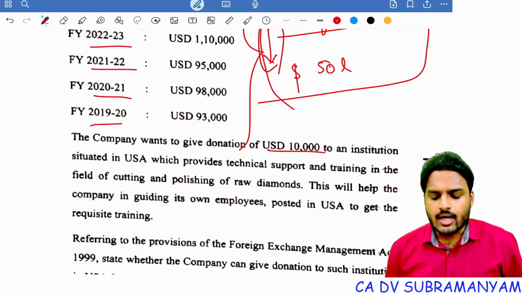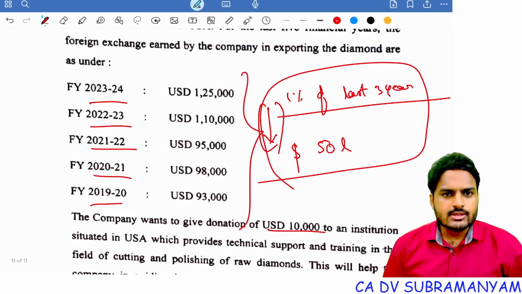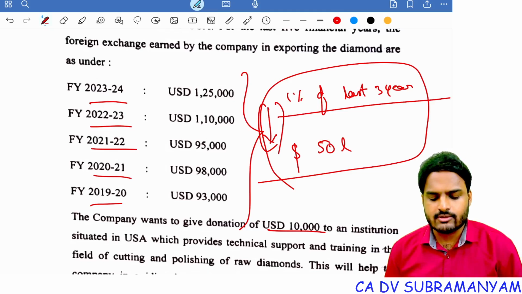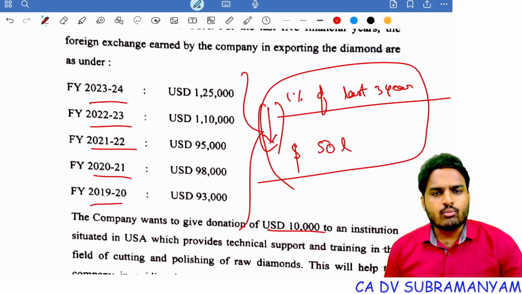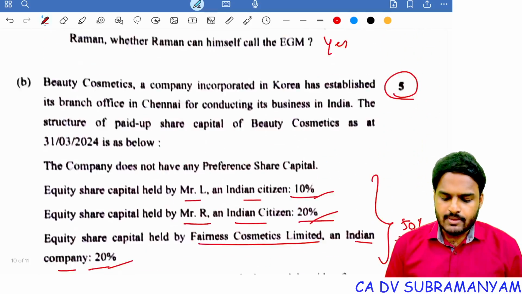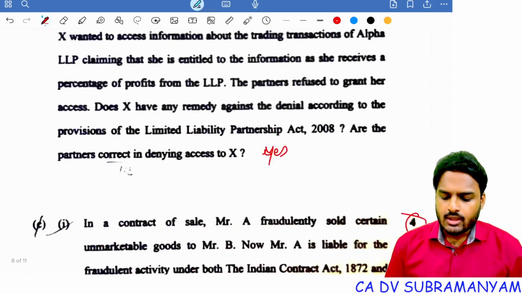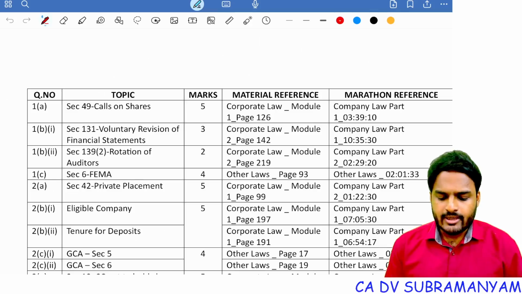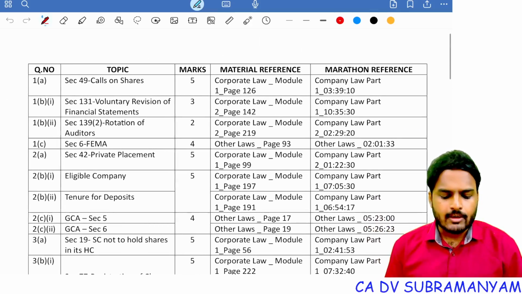So without RBI approval, they can make donations up to 1% of last 3 years foreign exchange earnings, or 50 lakh dollars, whichever is less. If they want to donate more than that limit, definitely RBI approval is required. So with this, question paper analysis is completed. Now I made one more brief analysis about the question paper.